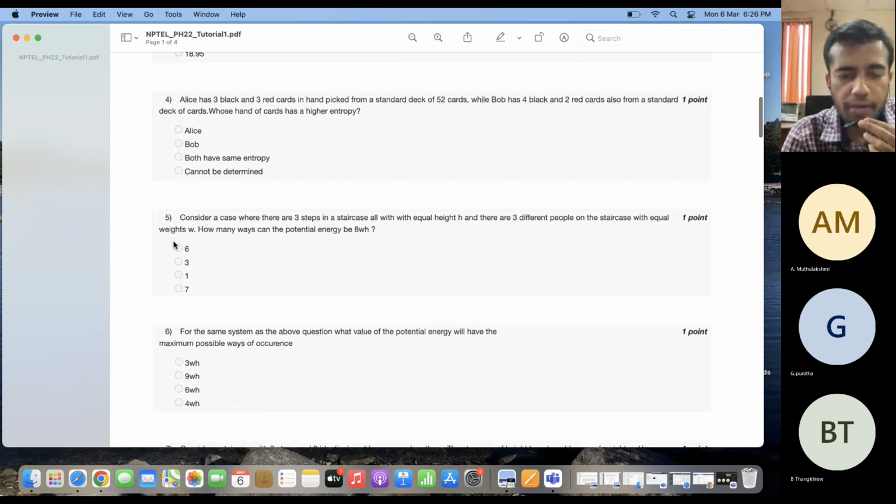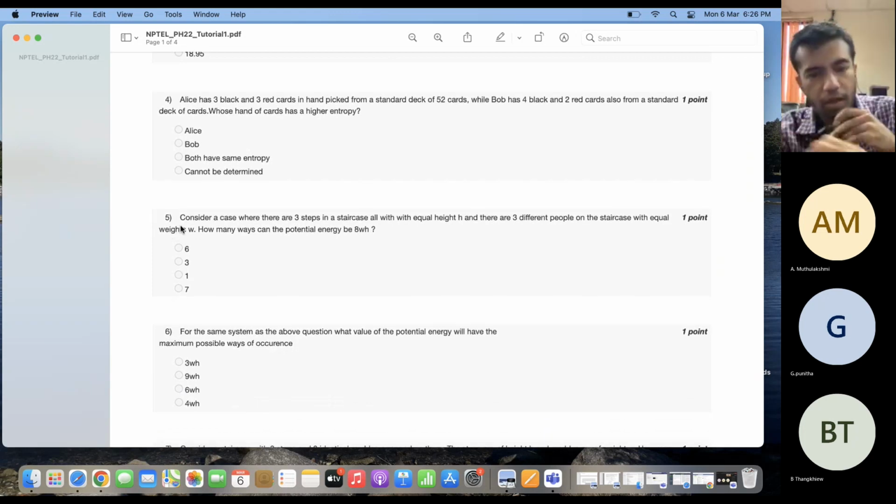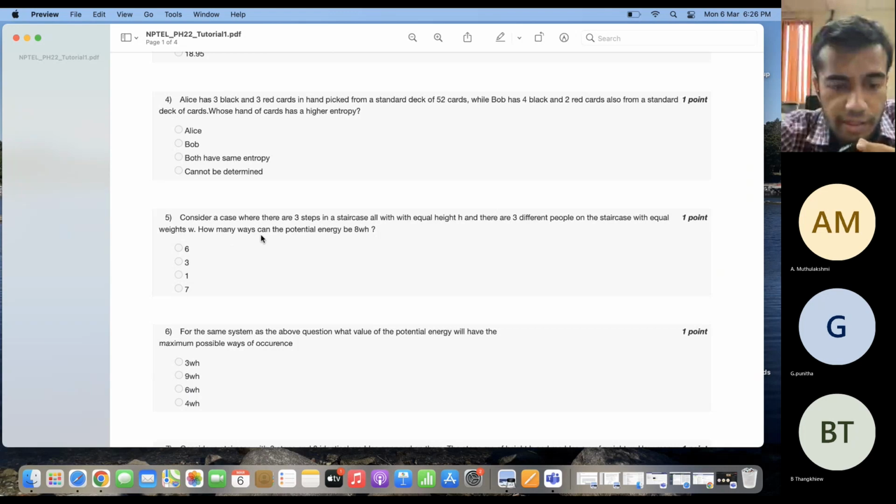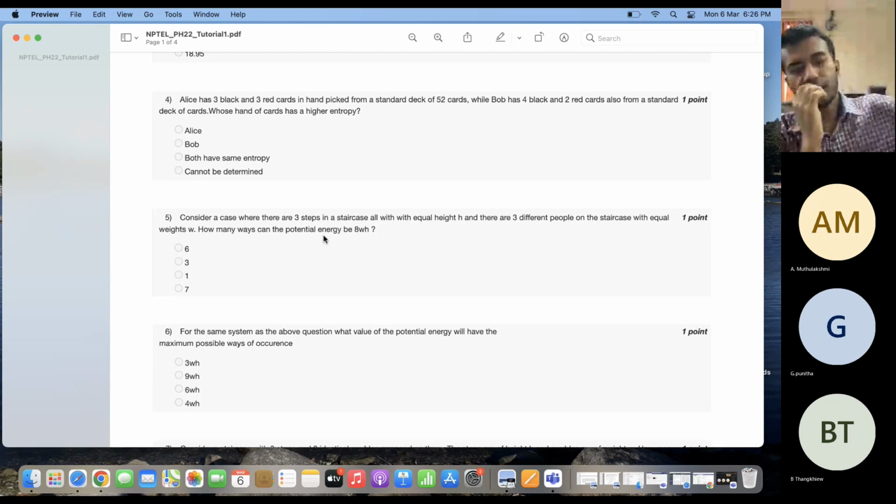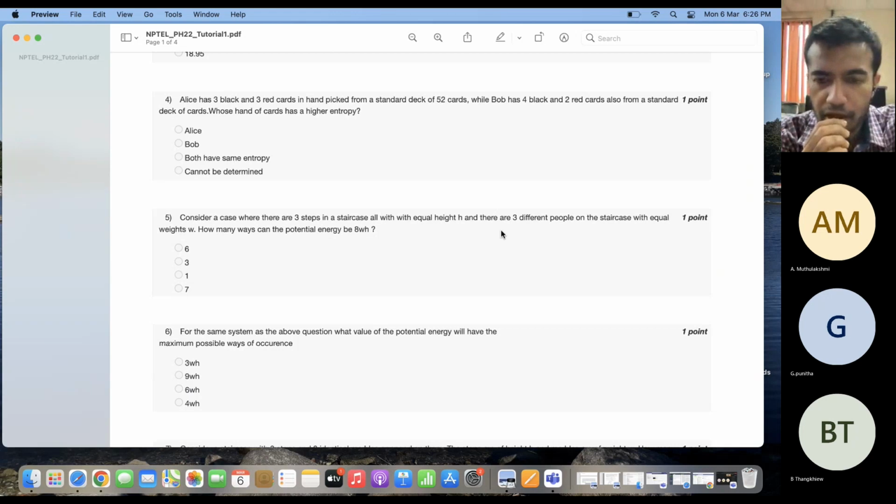Now going to question number 5. Now we have to consider a case where there are 3 steps. So suppose you're standing in a staircase which has only 3 steps. Each step has the same height, which is equal to h. And there are 3 different people on the staircase having equal weight. So I can say that there are 3 different people, A, B, and C. Each of A, B, and C have the same weight, and they're standing on the 3 steps of the staircase. Each step has a height of h.